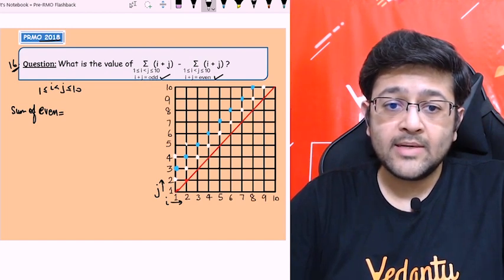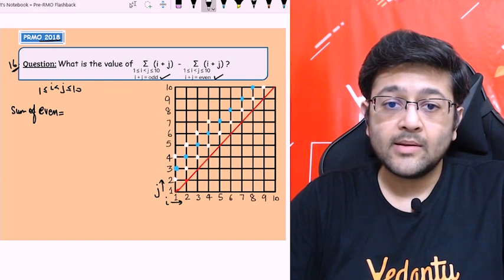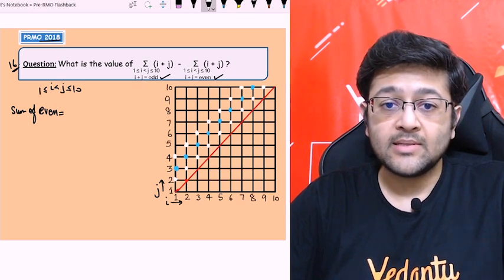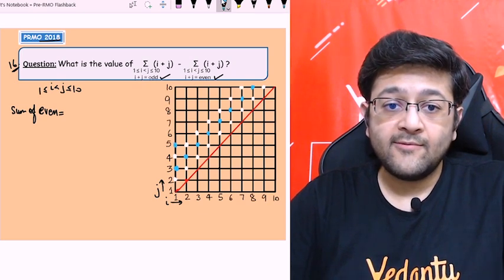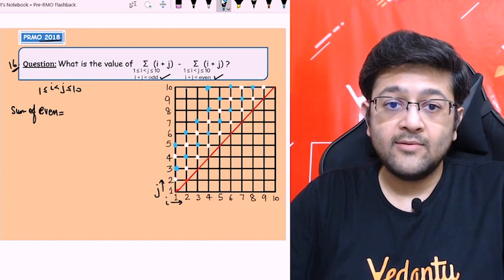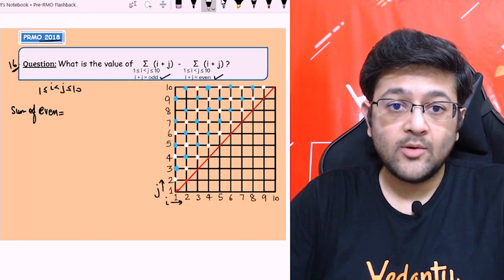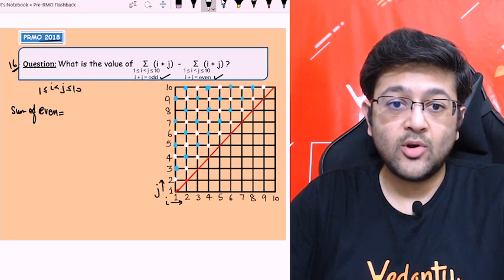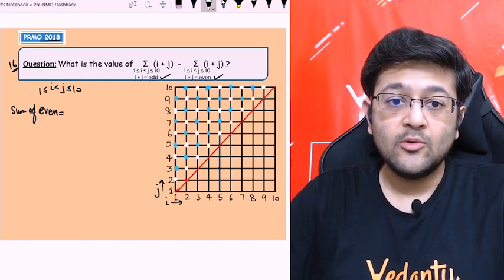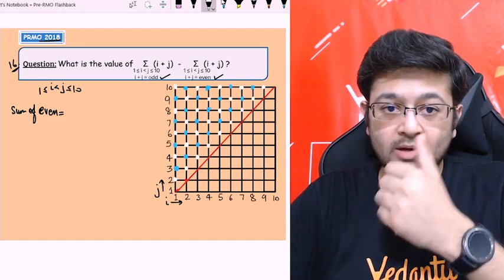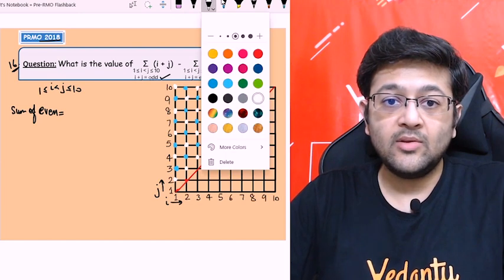Let me mark all the points. So these will be alternating, you can check it alongside me, right? The sum of all these points is coming out odd, as you can see, again 10 plus 7, right? Let me mark all the even ones first, and these are the odd ones. I hope you understand. So I have kept all the dots blue whose sum is even, and white are all the dots which are odd, right? You can check them again, you will be able to understand.